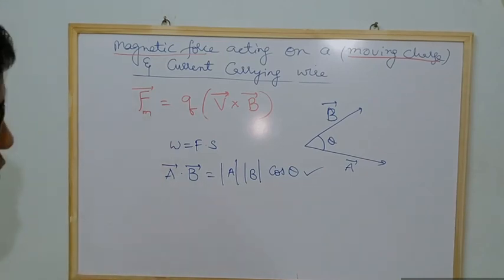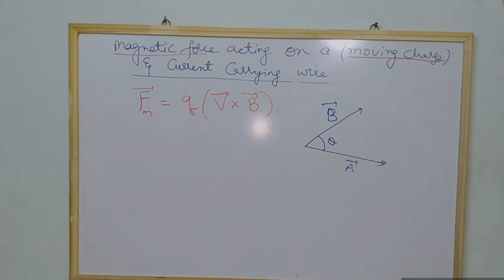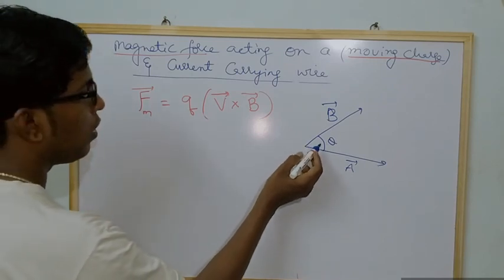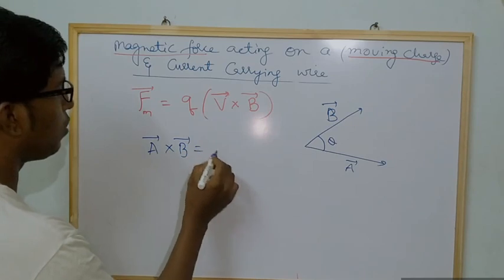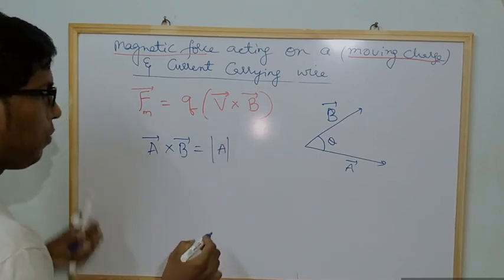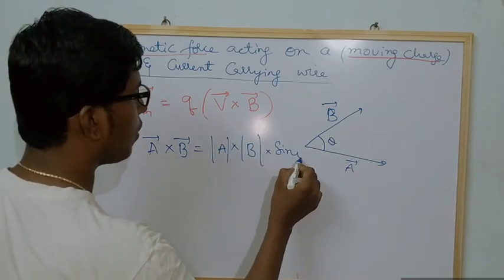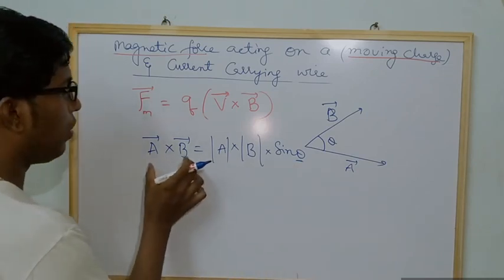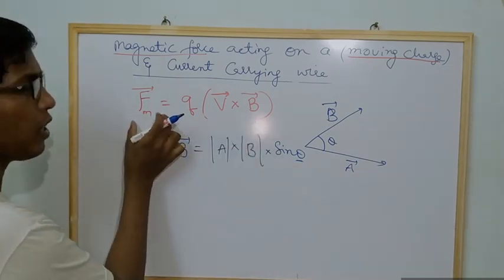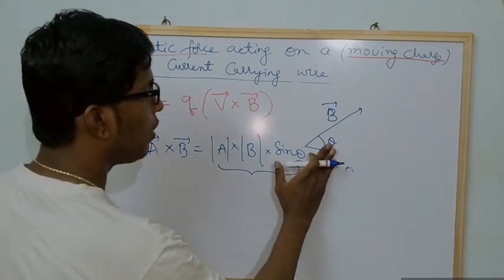Now let us see the formula for the cross product. If I multiply two vectors, I will get magnitude of A into magnitude of B into sin theta, where theta is the angle between A and B, and we know that when we multiply two vectors we get a vector. Here this is considered as magnitude, so we require direction also.